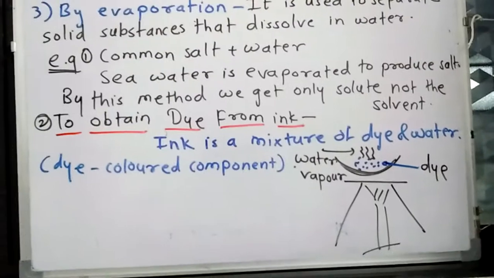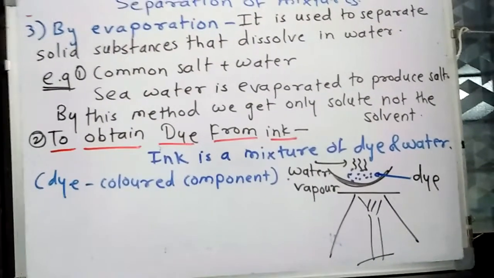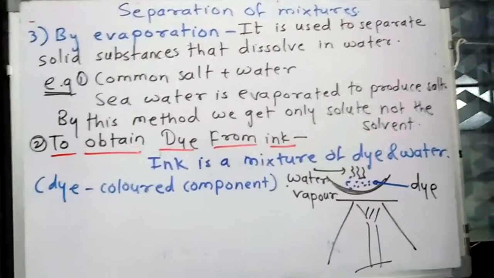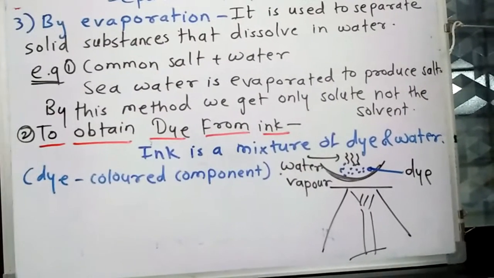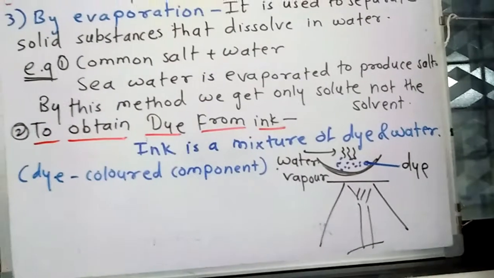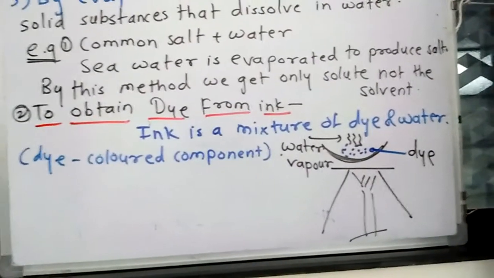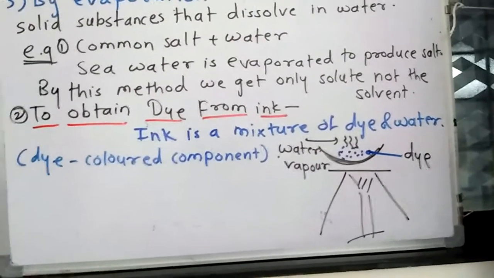Then the second example of evaporation is to obtain dye from ink. Now what is basically ink? Ink is a mixture of dye, meaning various colored components, and water. When dye and water are mixed, they form the ink.